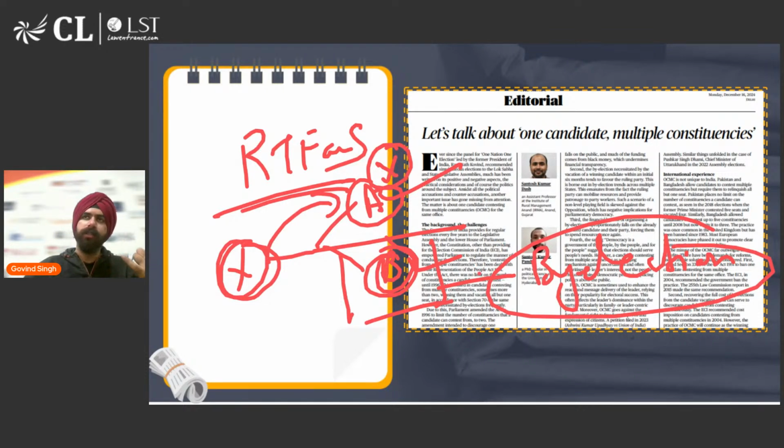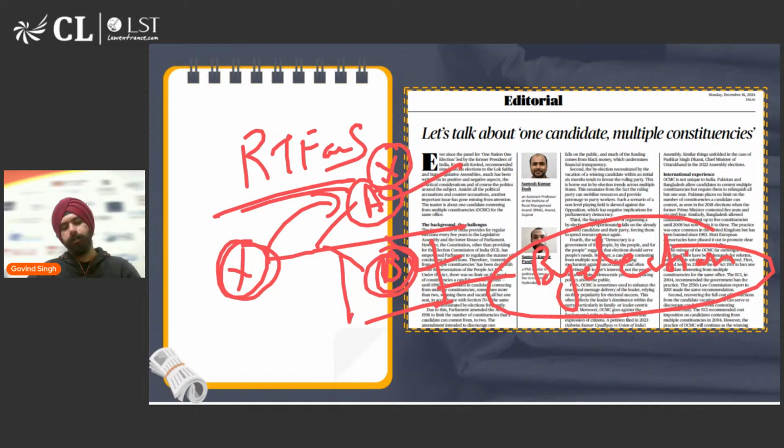So essentially, this is discrediting the voters' choice. This is discrediting the voters' mandate, that they have chosen a particular candidate for a particular seat, and that candidate is not becoming the representative of that particular seat. So that is what this article is all about. अच्छा article है, इसको आप पढ़ सकते हो डिटेल में.